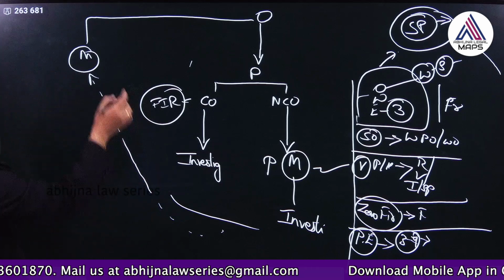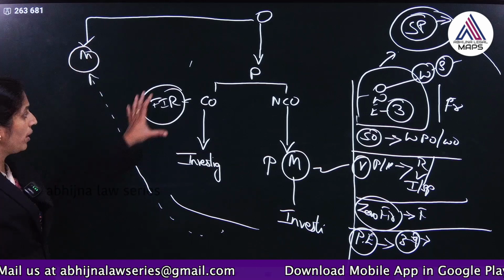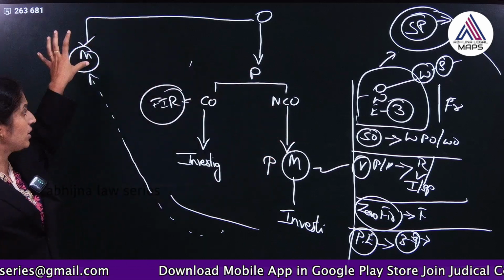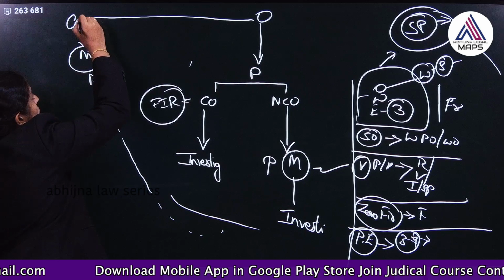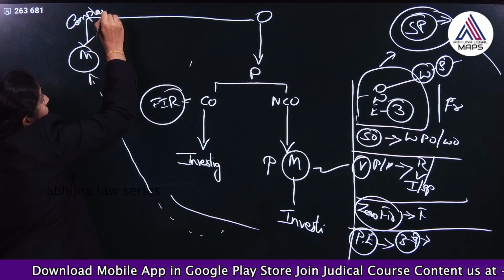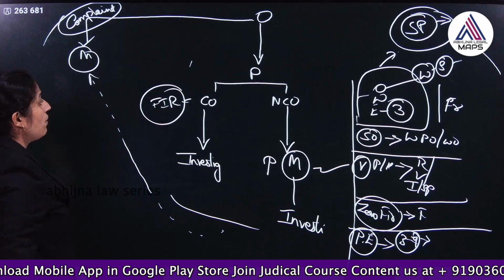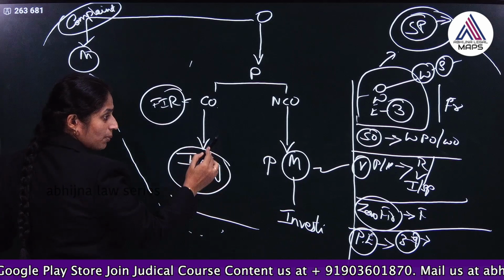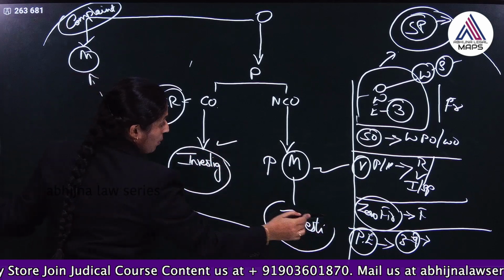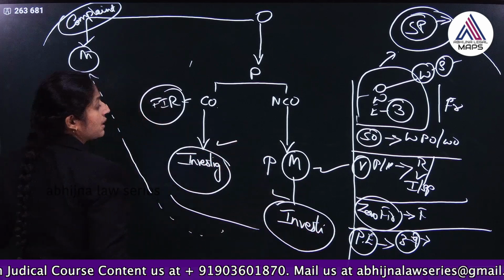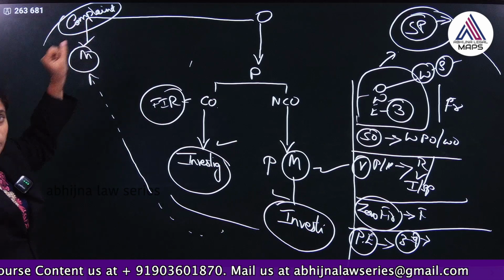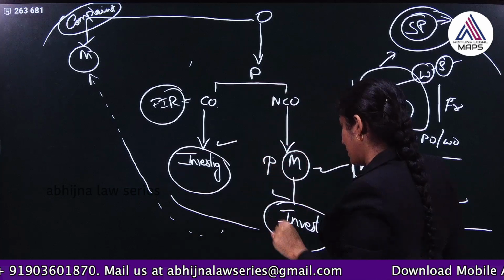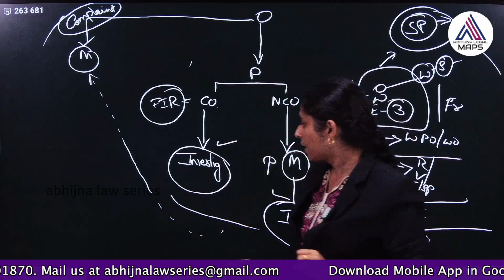Or you can directly give information to the magistrate without going through any of these mechanisms. You can directly inform the magistrate by way of procedure known as complaint proceedings, right. So, today we are going to learn what are the investigating powers of the police in cognizable offence, and what are the investigating powers of the police in the case of non-cognizable offence, and what is the meaning of the complaint. This we are going to learn today, right. So, let us understand.